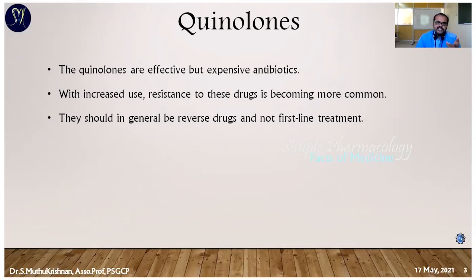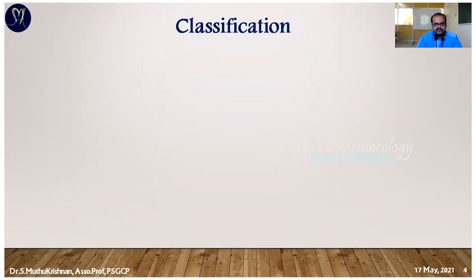The thing is that frequent usage of antibiotics is definitely going to produce resistance. In the same manner, among the first generation quinolones there is only one drug, nalidixic acid. With frequent usage of the drug, resistance is easily produced. So the drug has become less useful, and nowadays it is not used as a first line treatment. It is always given with other antibiotics; only combination therapy is useful. Apart from that, in some specific cases it is also used individually. We can see those things in further slides. So next we can go to the classification.